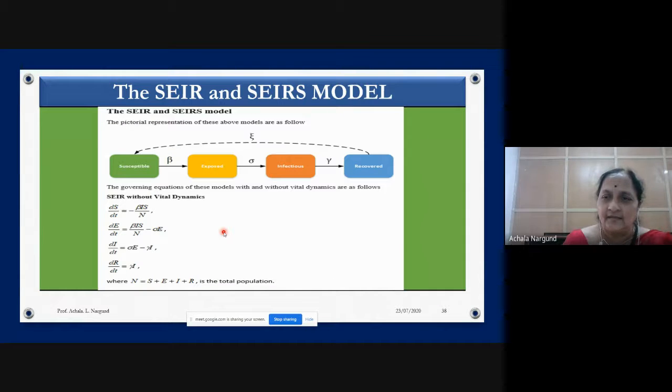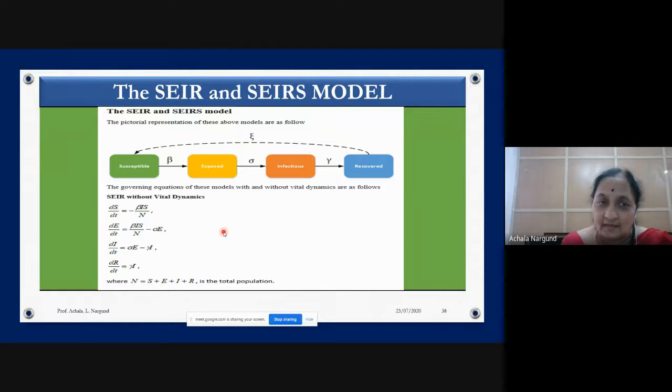Then the SEIR model. So what is this SEIR? SEIR means susceptible, then exposed. Think that the person is having some tuberculosis because he is susceptible, and he has come in contact with somebody who is having COVID, then he is exposed.